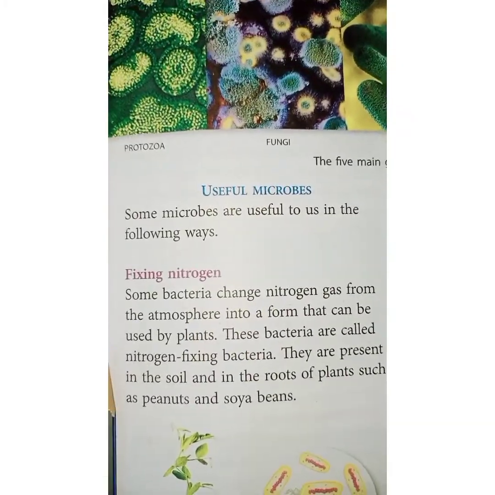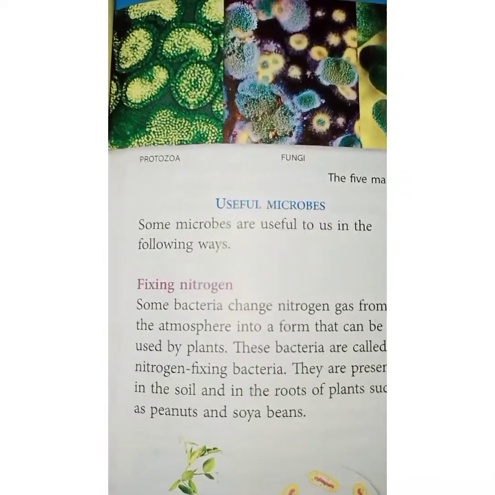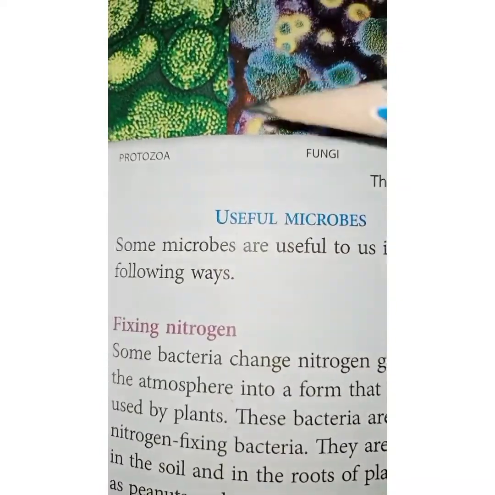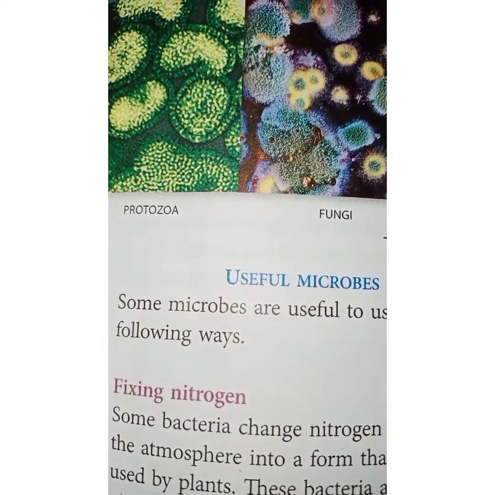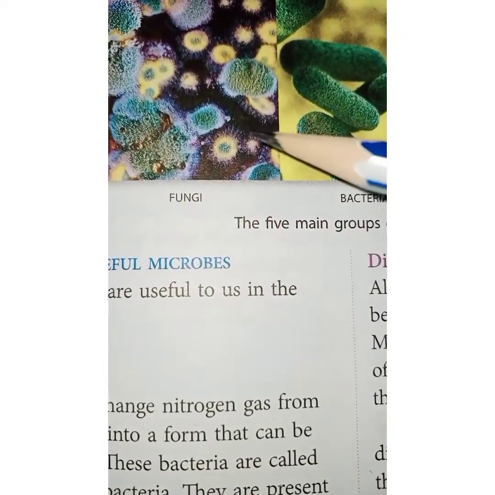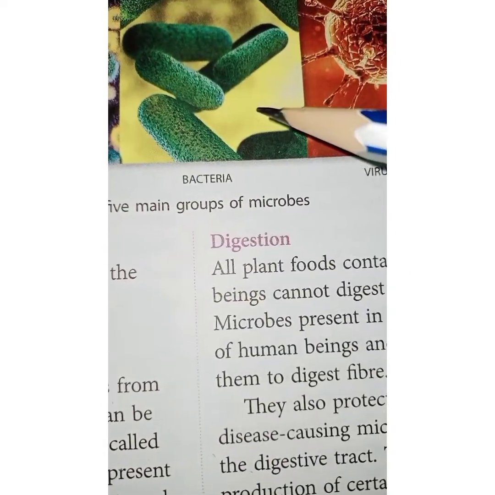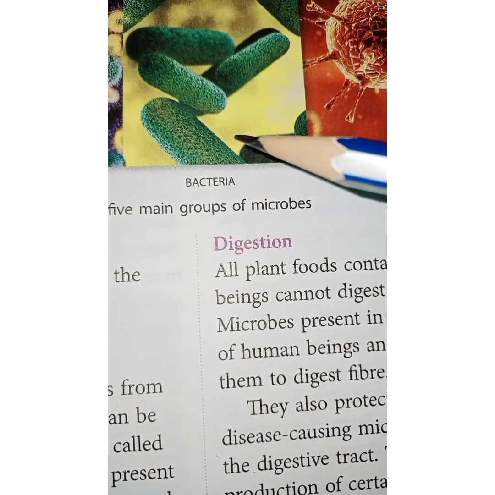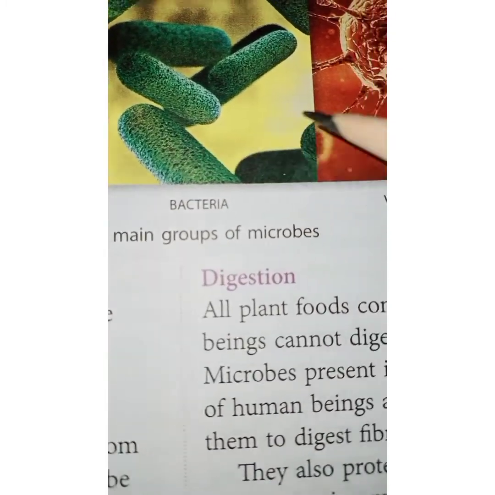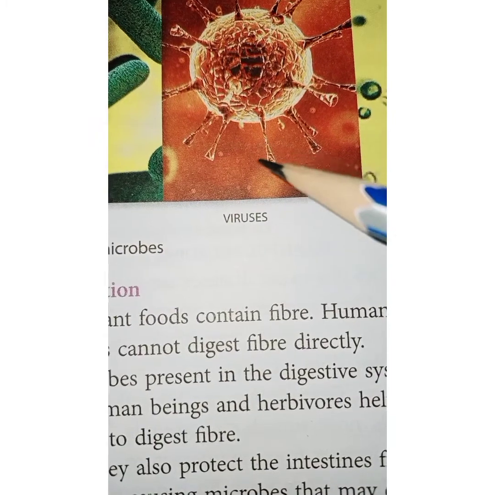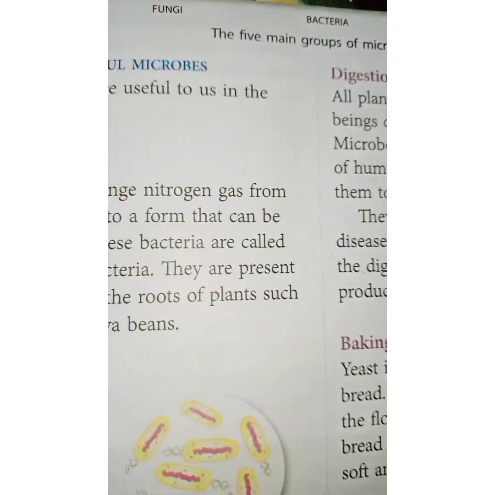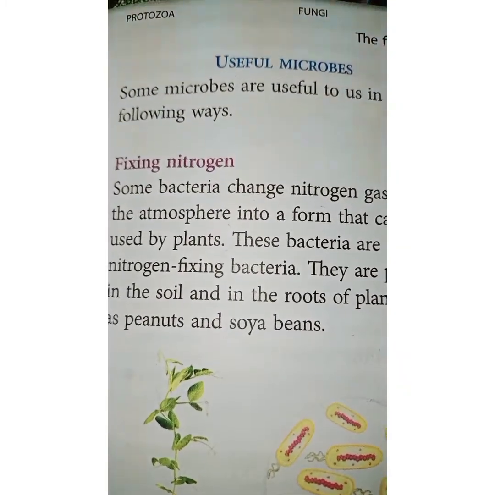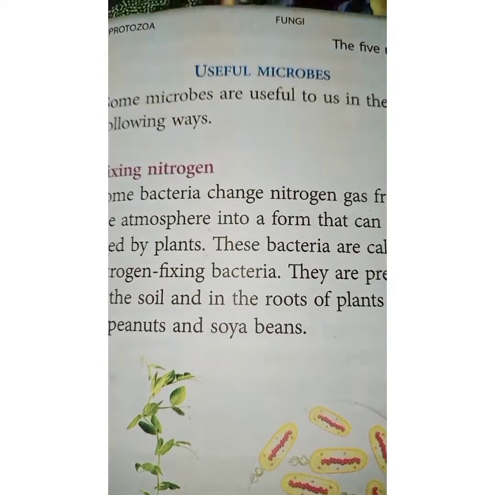Before we start with the useful microbes, I would like to show you the pictures of the microbes. Those are protozoa. You can see how the protozoa are. They are green in color. These are fungi. This is bacteria. These are the viruses. And these are the algae. So let us move on to the lesson. These are the 5 main groups of the microbes.